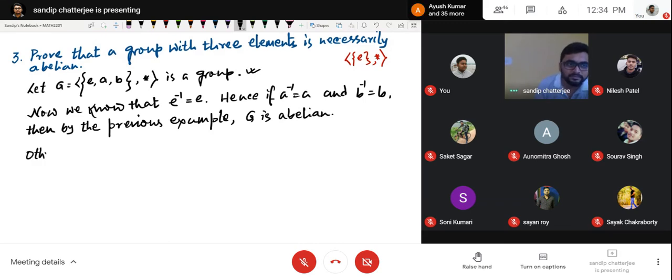Otherwise, E inverse equal to E, that is always correct. So otherwise, what can be A inverse? If A inverse is not equal to A, what will be A inverse? Remember, G is a group. That means A inverse will be a member of that group. So what will be A inverse? Otherwise, A inverse equal to B or A inverse equal to E.